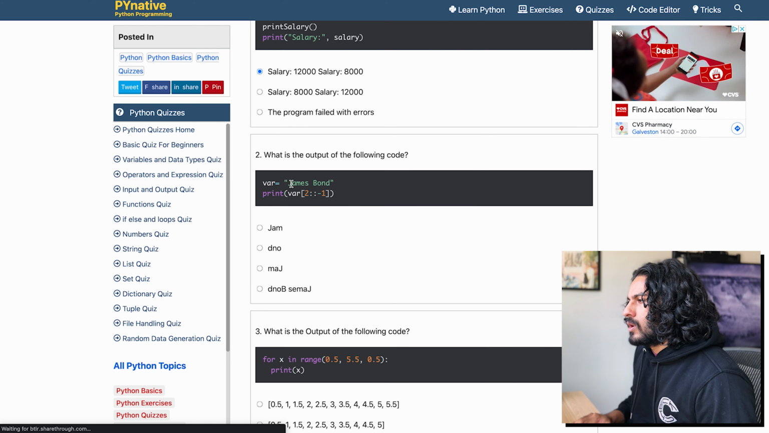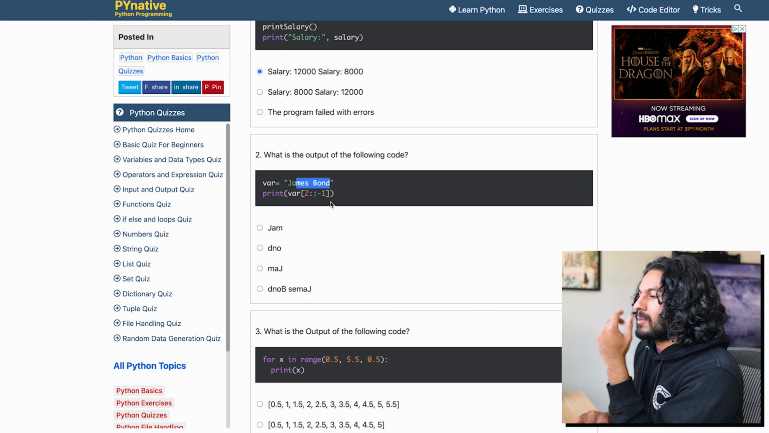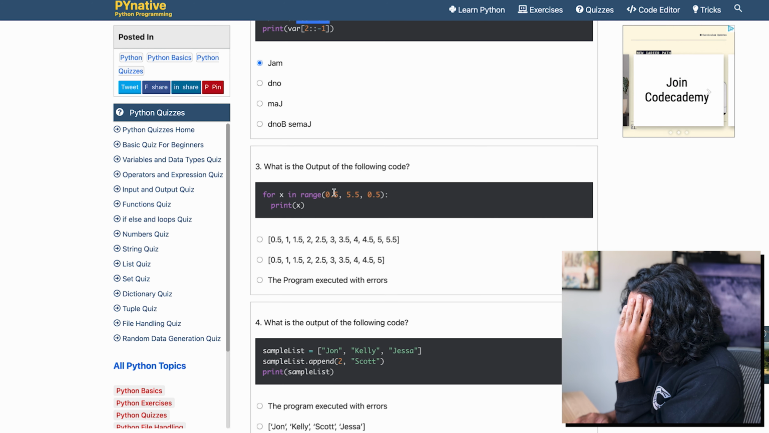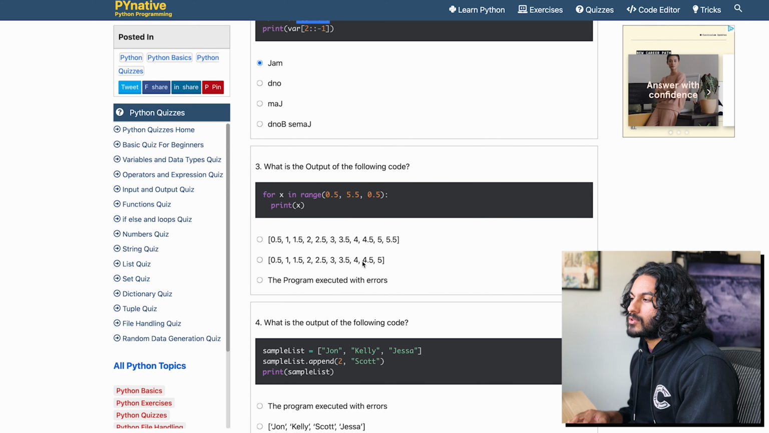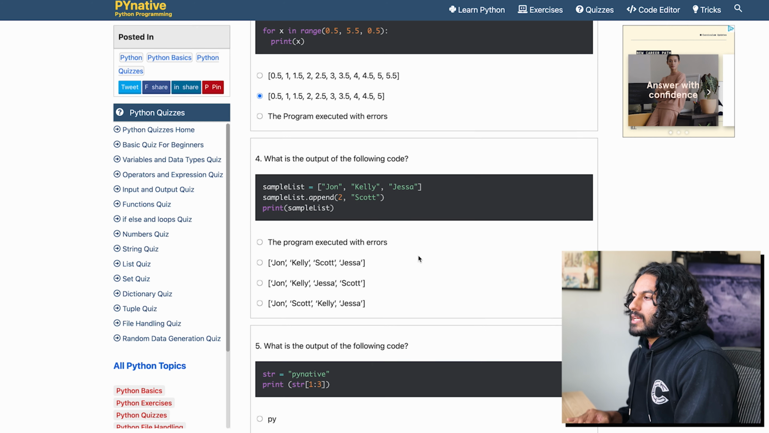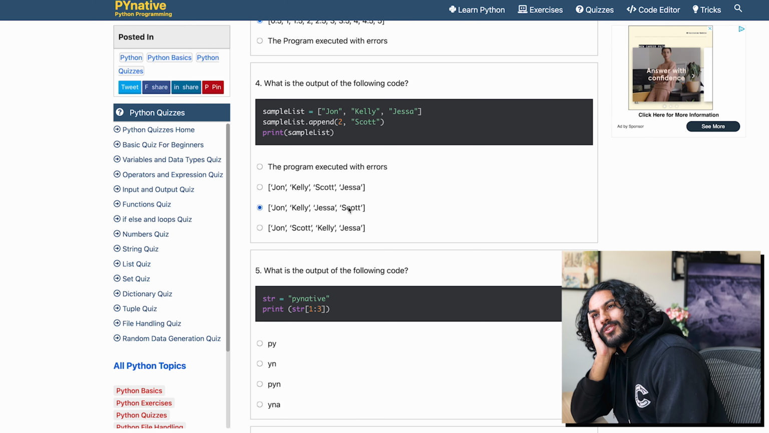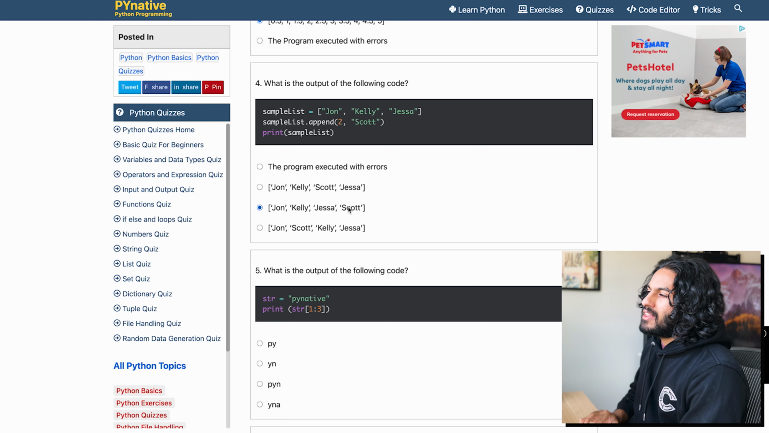We got 0, 1, 2. Maybe it's like the reverse, so maybe it would be jam, I think. So 0.5 to 5.5 in increments of 0.5. The last one is exclusive, not inclusive, so I think it should end at 5. What's the output of the following code? You'd want to insert somewhere in the list, not append. Okay, I think this might actually error.